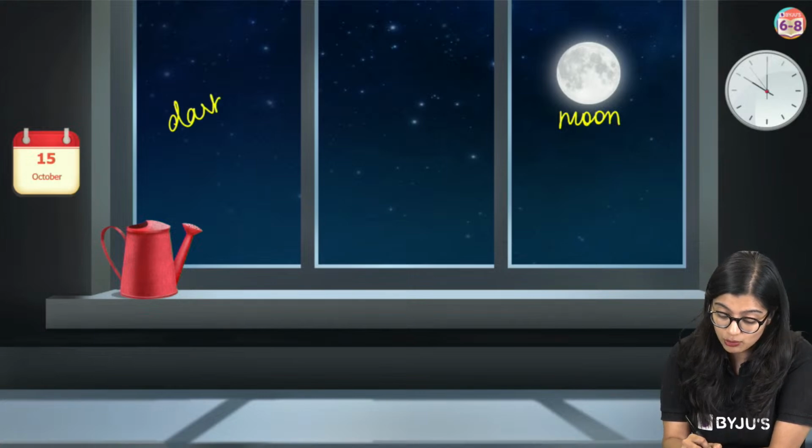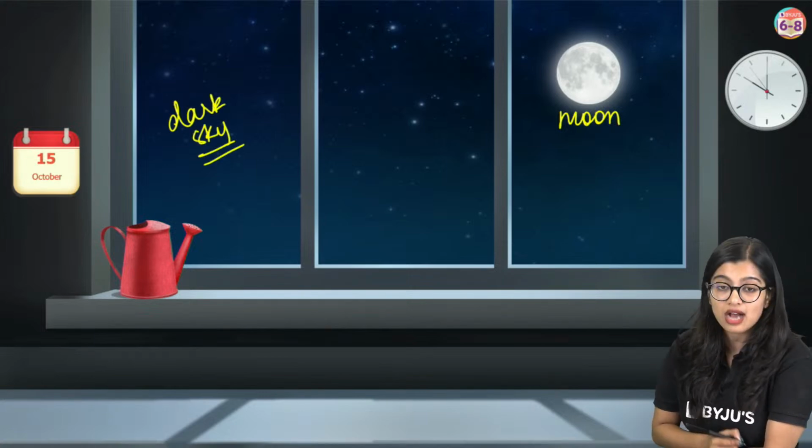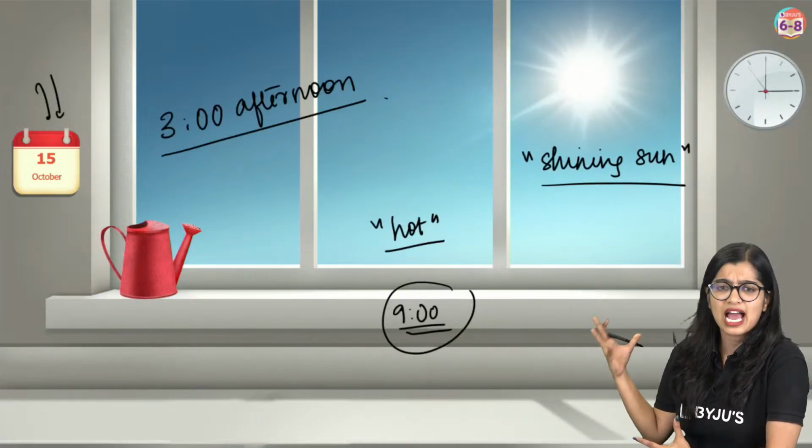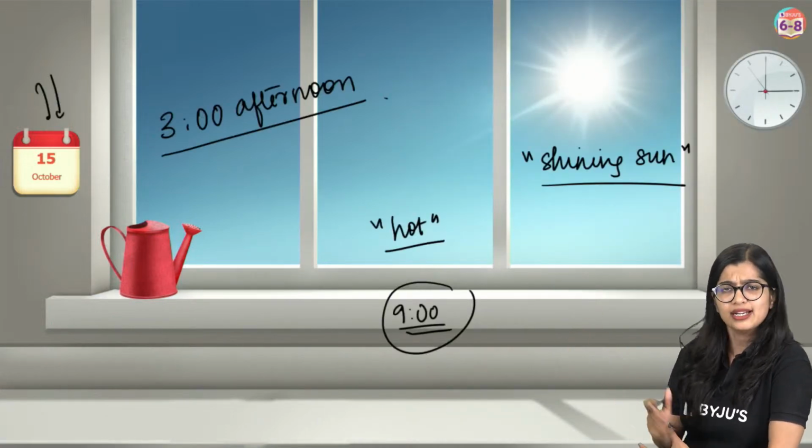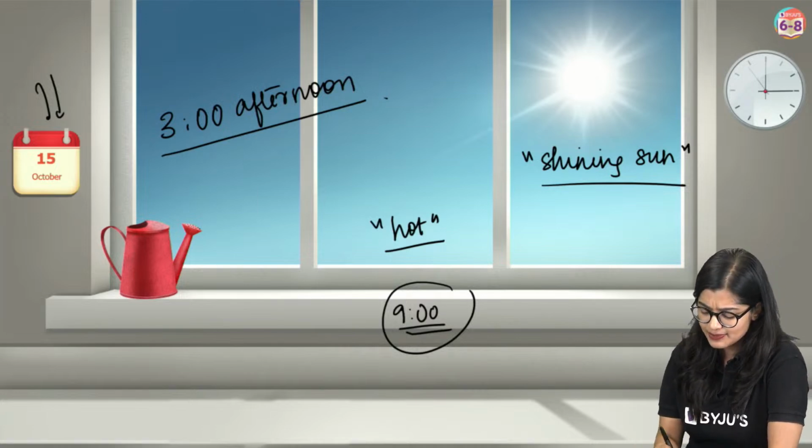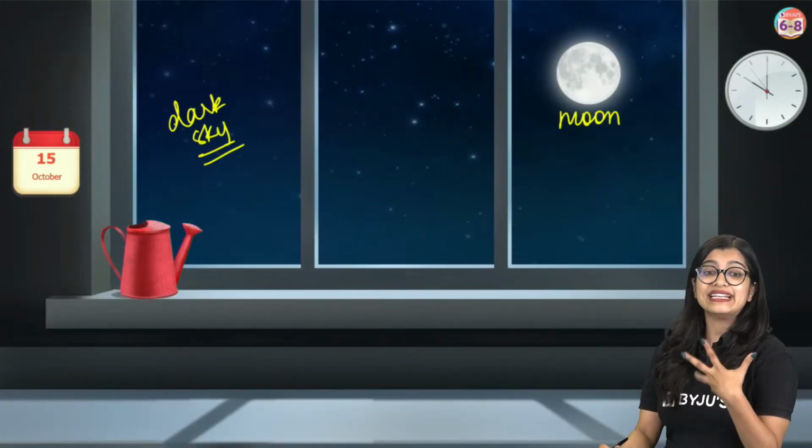Okay, so we also see the moon. Now many of you are telling me, ma'am, stars. Okay, ma'am, no sun is there, dark sky. Yes. So now very good observation. Somebody told me dark sky. But if I go back, you see that the sky is pretty bright and blue, right? And imagine it's a bright sunny day. Yes. So these are some things we normally tell.